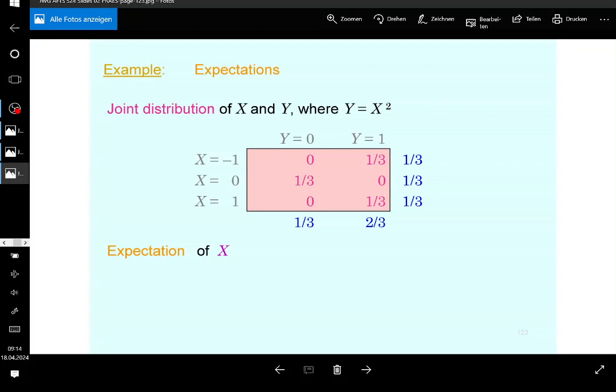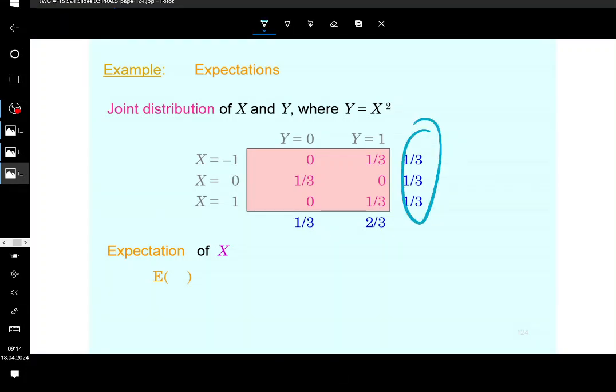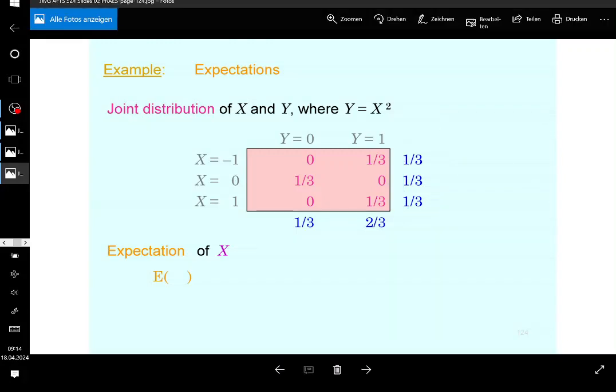Now let's start with the expectation of x. The expectation of x, as I said before, since x is a discrete random variable, is going to be the weighted sum of its realizations, each weighted by the corresponding probability that you see in the margin. This is the marginal distribution, or simply the distribution of x. So you take that and multiply it by the corresponding realizations.